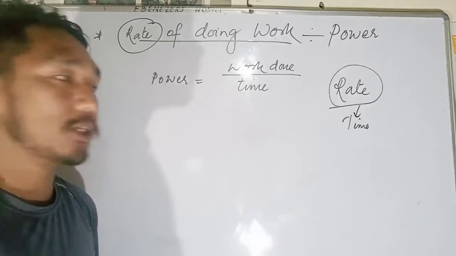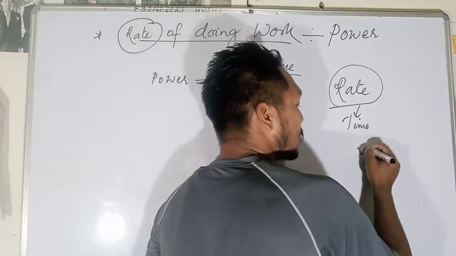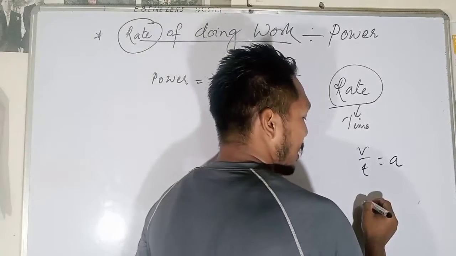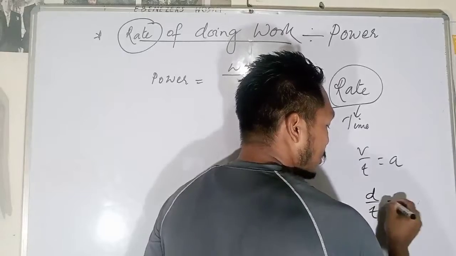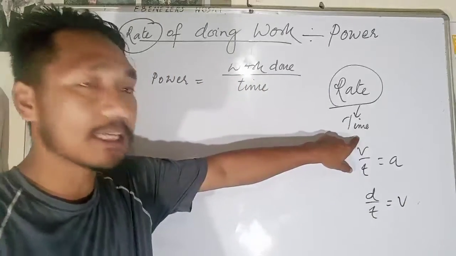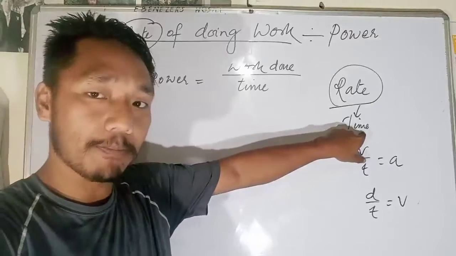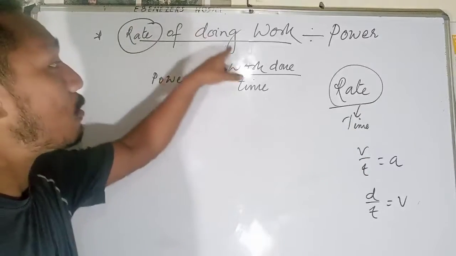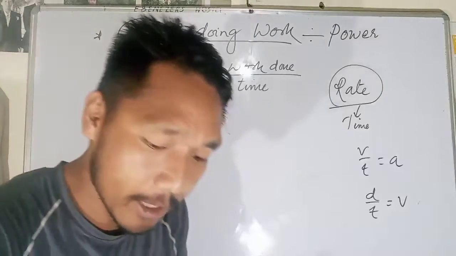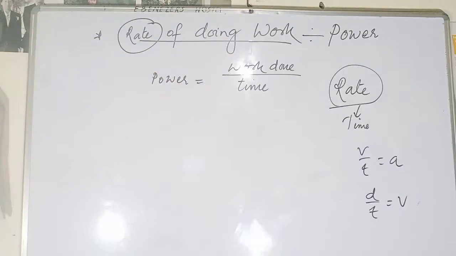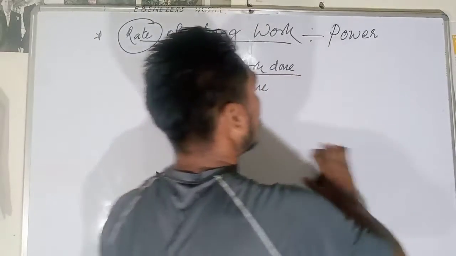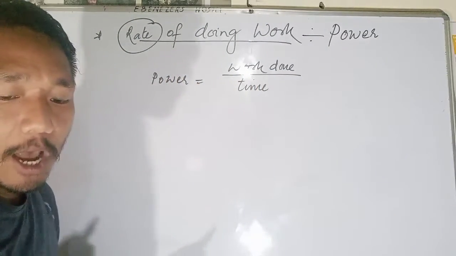Rate of velocity means velocity divided by time, that is your acceleration. Rate of displacement is displacement divided by time, that is your velocity, right? So whenever rate comes, it means division by time. So rate of doing work means work divided by time, which is what we call power.